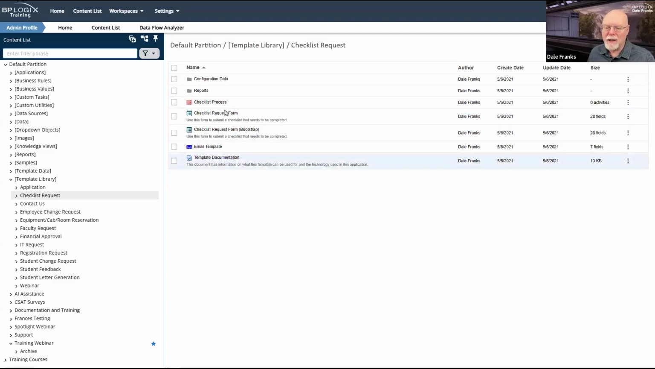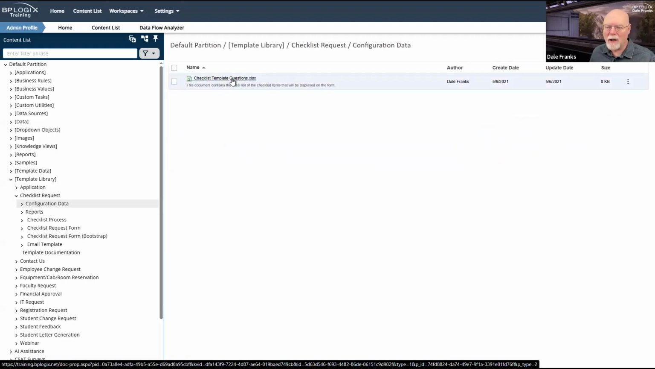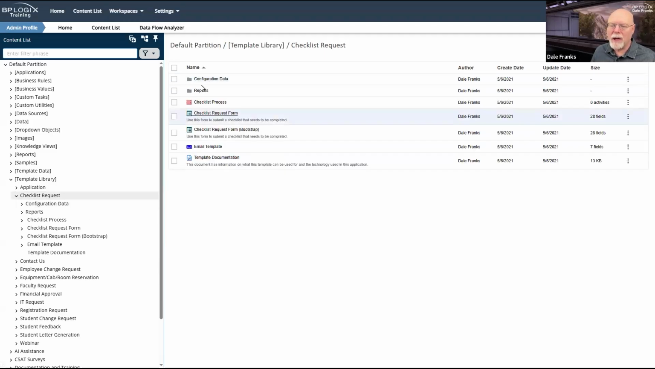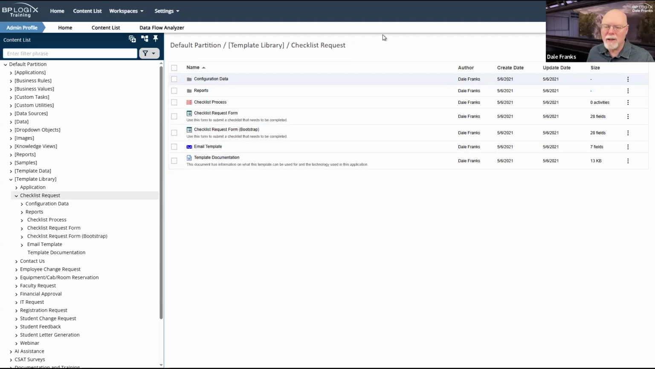So as you can see, it contains two forms, both a standard form and one created in Bootstrap, an email template, a little Word document with some documentation, a process timeline, and then some extra configuration data, which is an Excel file that contains checklist questions that you can edit. There is a little reports folder in here that just contains a single knowledge view, but the entire application is encapsulated into this checklist request folder. And it is a folder.